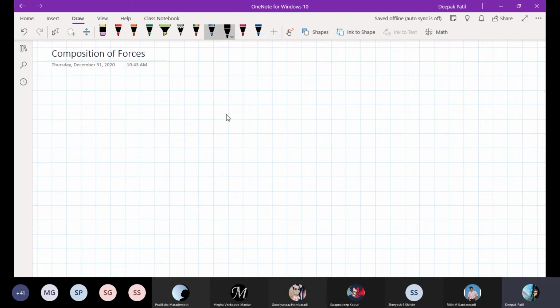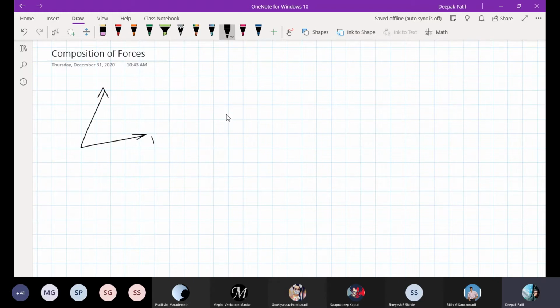Now let me explain the meaning of that. Suppose you have two forces here, and these two forces are concurrent. What is the meaning of concurrent? The line of action of each force passes through a common point.